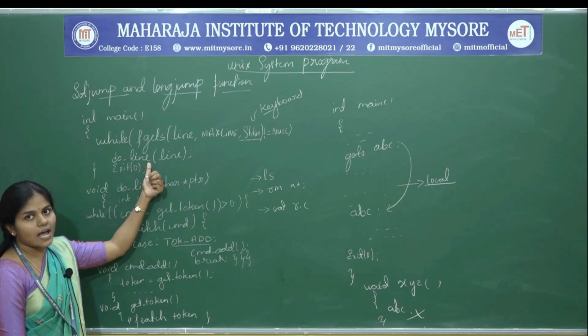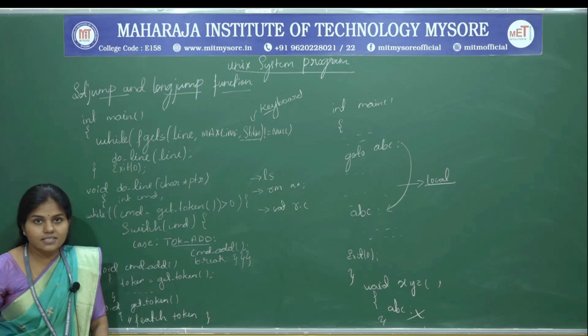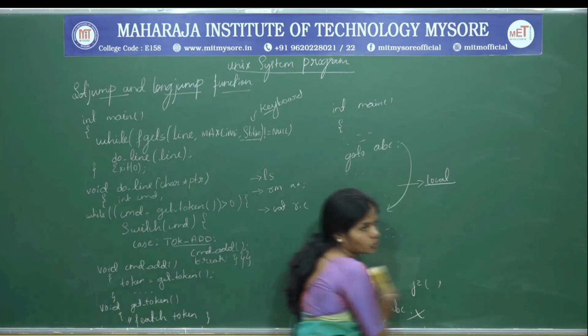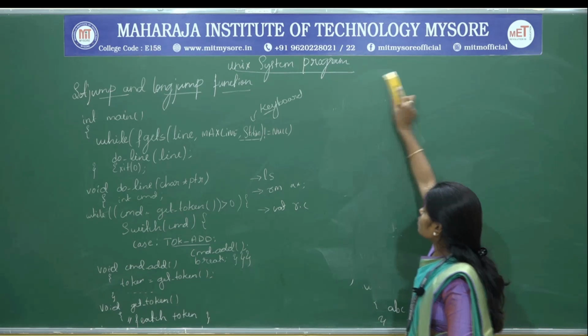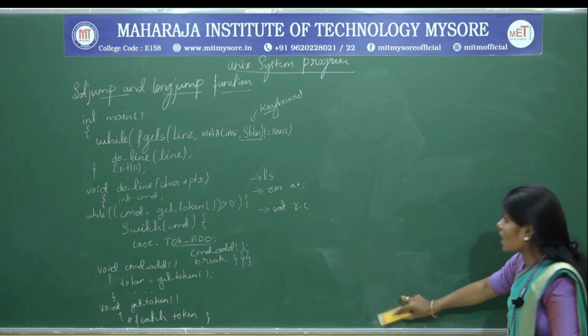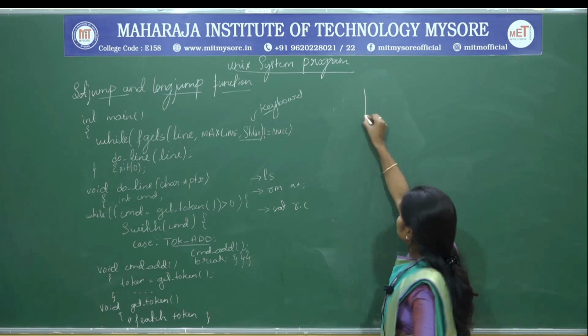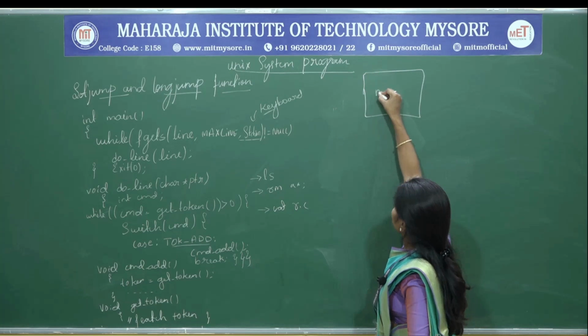See here, do_line. So what happens here, let us see with the diagram. How the function is going to be called, and how the control is going to be passed from one function to another function. See here, this is the main function.